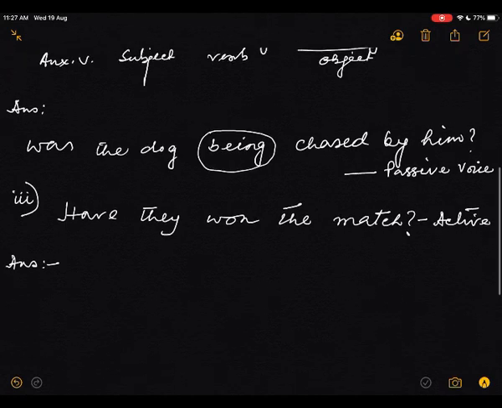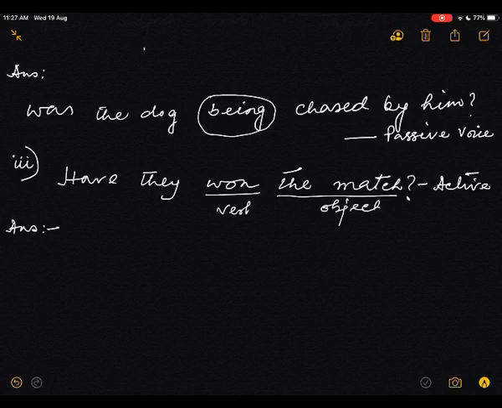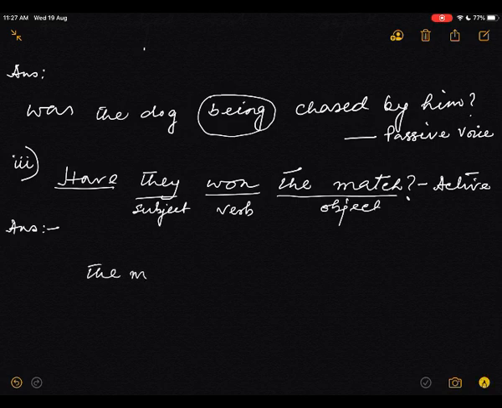What is the answer? For the answer, you must know the object. This is the object, this is the verb, this is the subject, and this is have, which means have or has. So now the answer. Object is the match. Before that, have or has, we'll take has, as it is third person singular number.